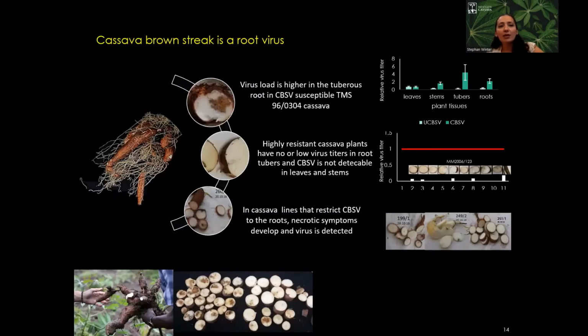This also points to the role of the root in cassava brown streak infection, and it points to cassava brown streak as a root virus, because of the high virus titer that we already find in the root, and also in the resistant plant.